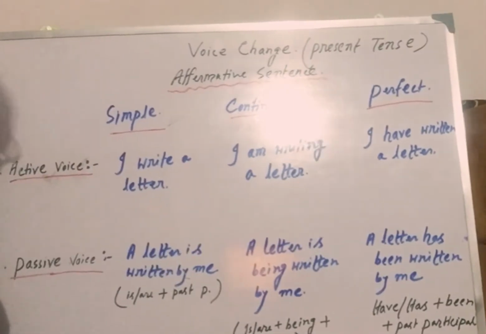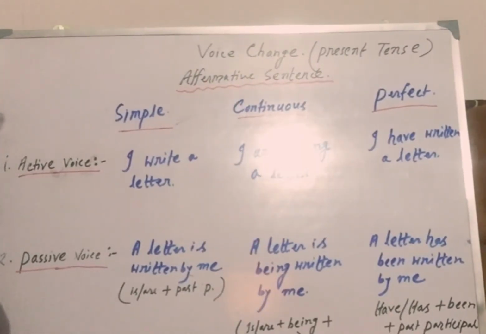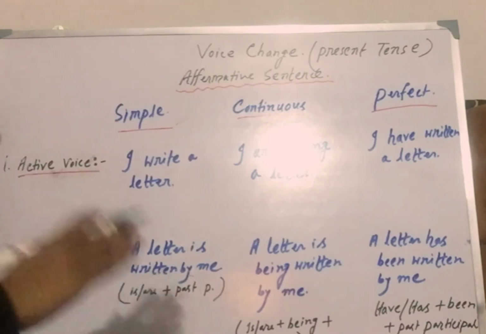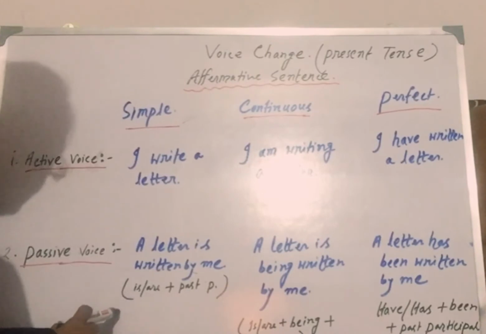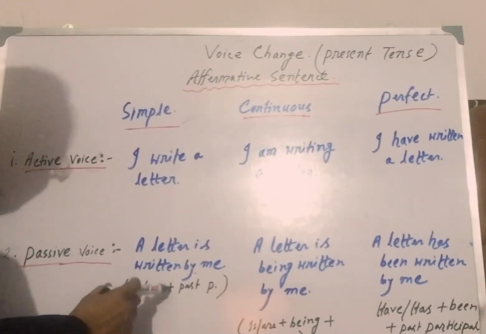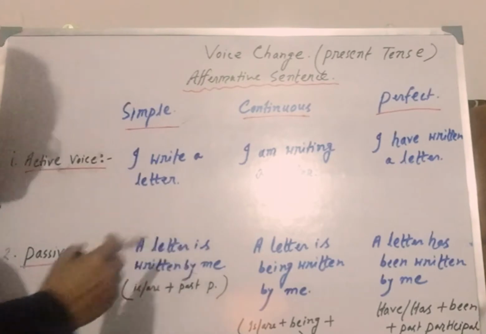So now, what is the structure of the affirmative sentence of simple present tense when we change it from active to passive voice? Look at the board. First, object plus auxiliary verb is or are plus past participle form of the main verb plus by plus subject.